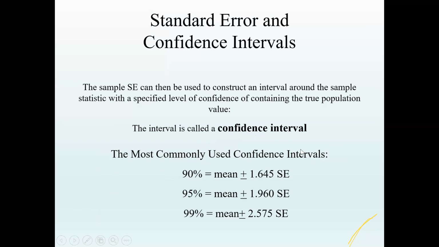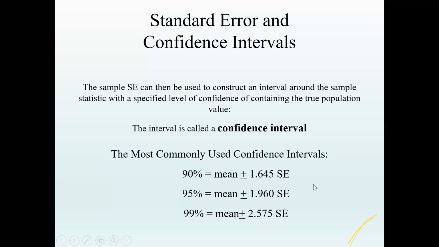Here you can see the most commonly used confidence levels are 90, 95 and 99. The 95% confidence interval is calculated by mean plus or minus 1.96 into standard error, and 99% is mean plus or minus 2.57 into standard error. This is like in a normal distribution, where mean plus or minus 2 standard deviations covers 95% of the area under the curve.